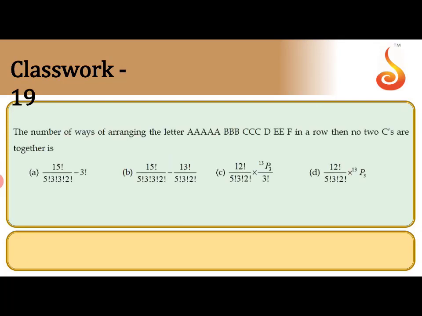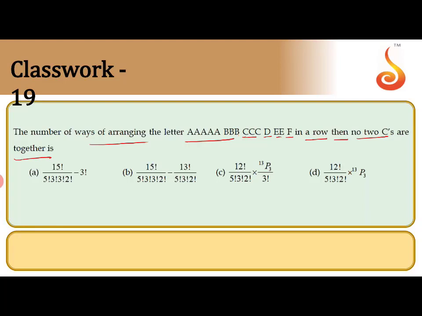Next question. The number of ways of arranging the letters A 5 times, B 3 times, C 3 times, D once, E twice, F once in a row, such that no two C's come together.